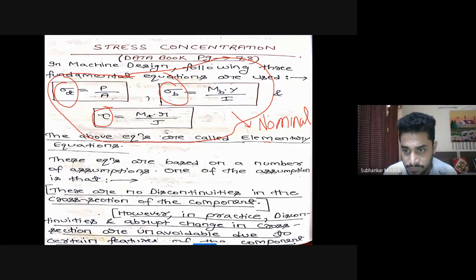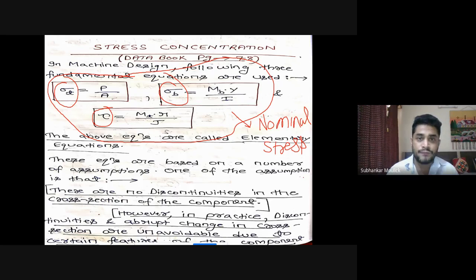Nominal stress are those stresses which are applicable for an ideal component. They are applicable for those components whose cross section is uniform throughout.